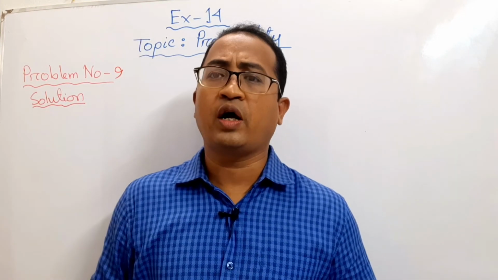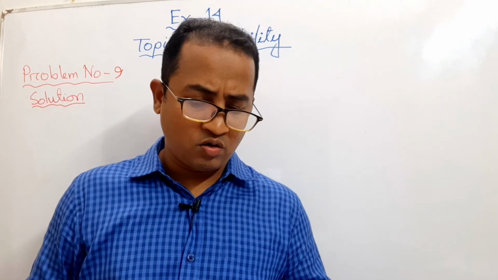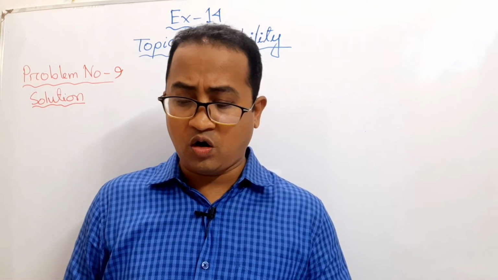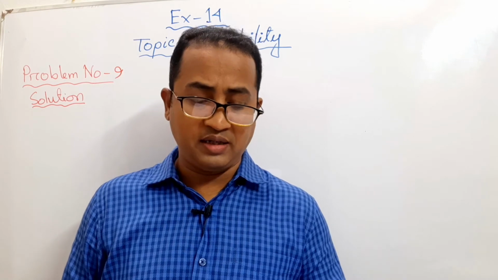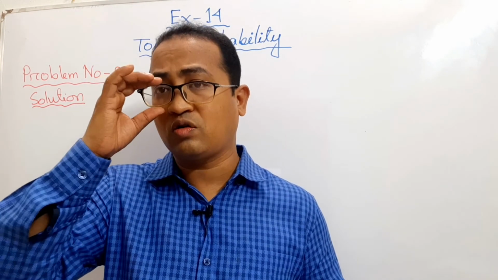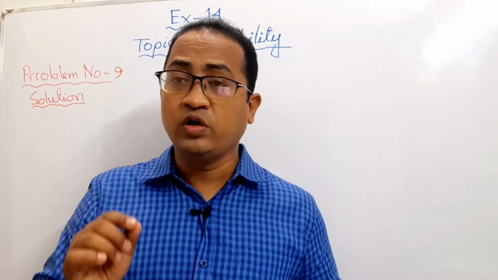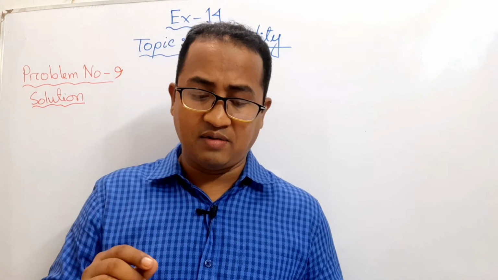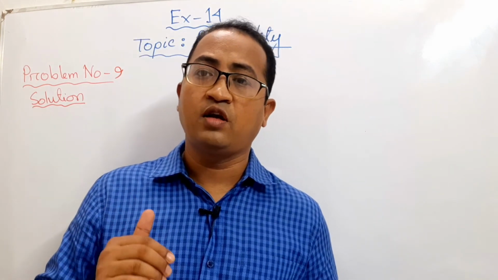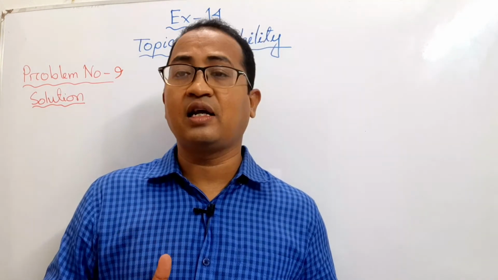Now, all of you look at your book, question number 9. What is the probability of getting an even number or a number divisible by 3 in a single throw of a dice? Look at the question again. We want an even number or a number divisible by 3 in a single throw of a dice.